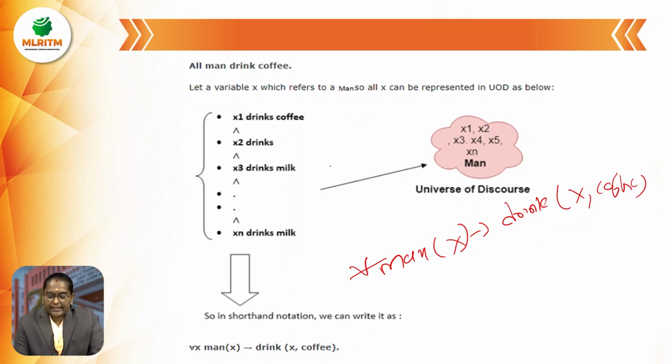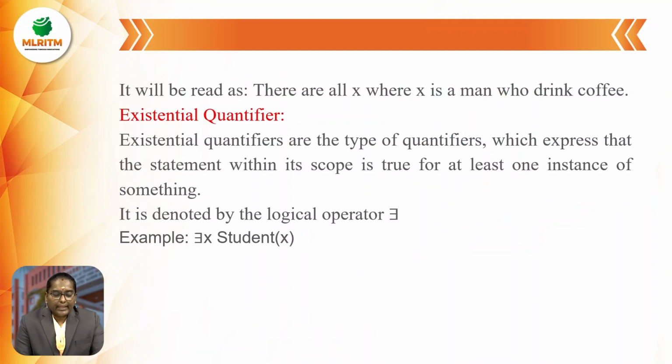How to represent this in a diagram? x1, x2, x3, x4, x5, and so on, these are men, so x represents the man. That's why we write for all x, man of x, and who drinks? Drink of x, comma, coffee, for all men, for men of x. We have to write like this in universal quantifiers. It will be read as: for all x where x is a man, x drinks coffee.